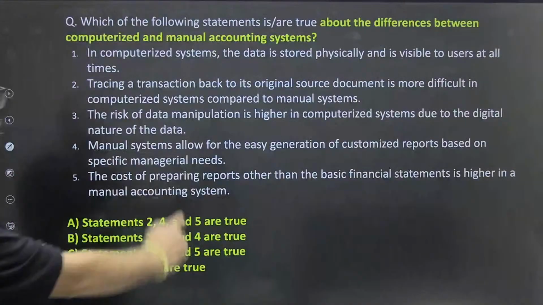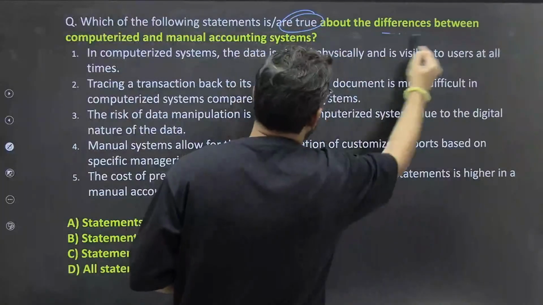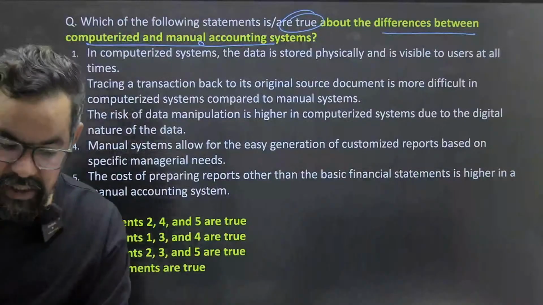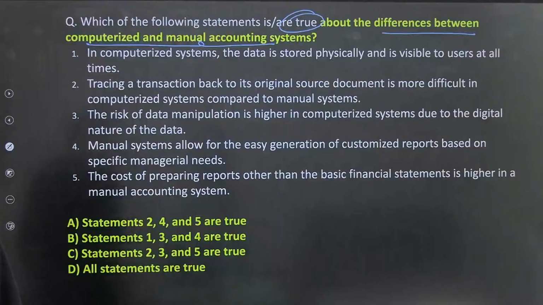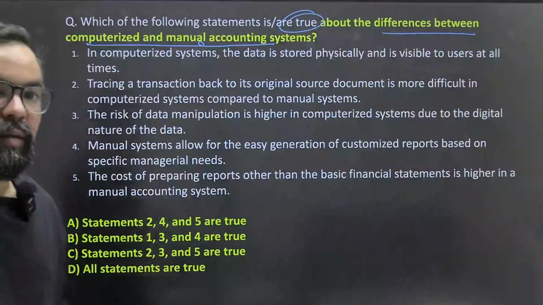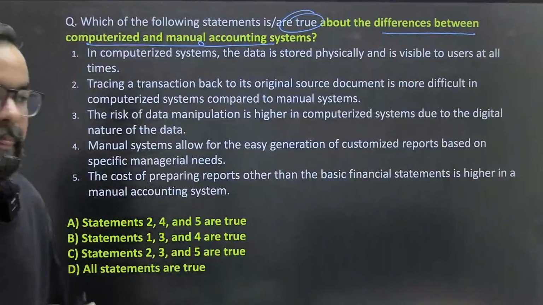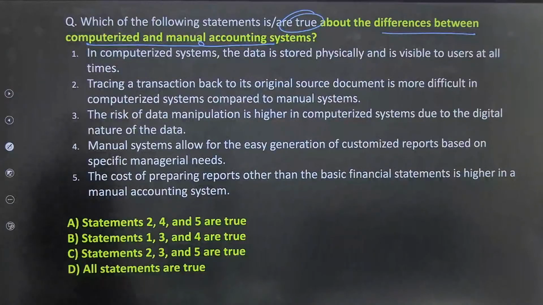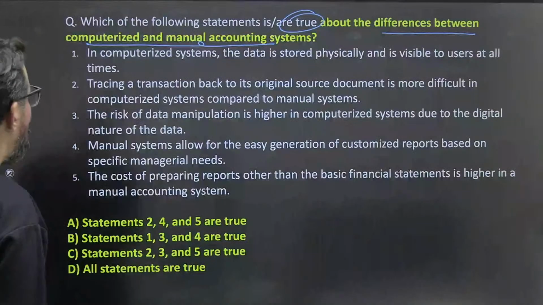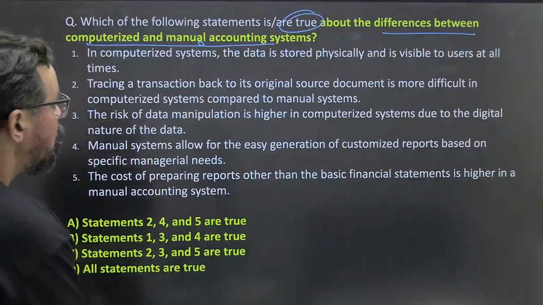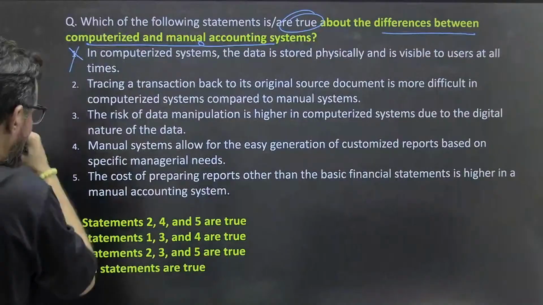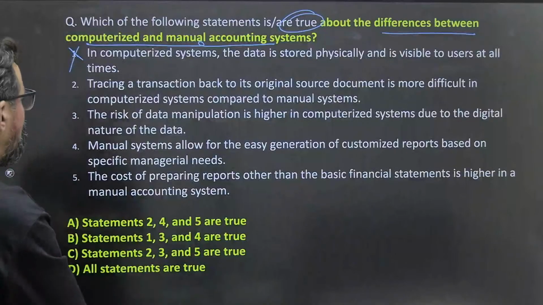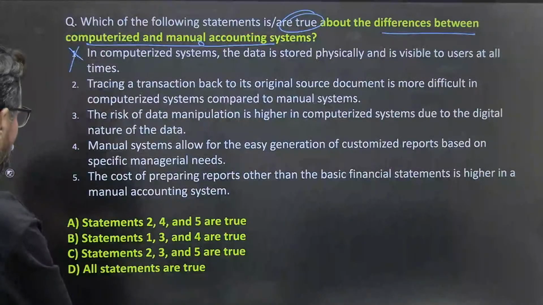Next one, guys. Which of the following statements are true about differences between computerized and manual accounting? ठीक है. Differences between computerized and manual accounting. So what will be your correct answer? That's why I always used to say that in the computer area you do not have to take much tension, ठीक है. You can easily handle these. Anyone who works on computers knows how this system works and all, ठीक है. So the first statement, in a computerized system the data is stored physically, is wrong, ठीक है. Second one, ठीक है. Next one, tracing a transaction back to its original source document is more difficult in a computerized system than in this particular one, ठीक है.